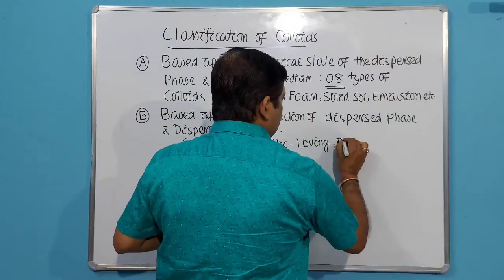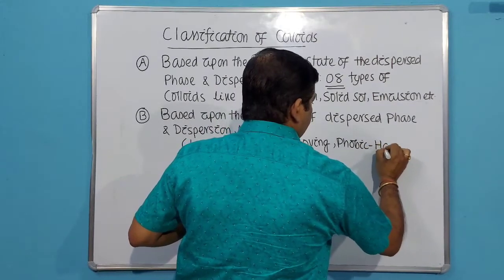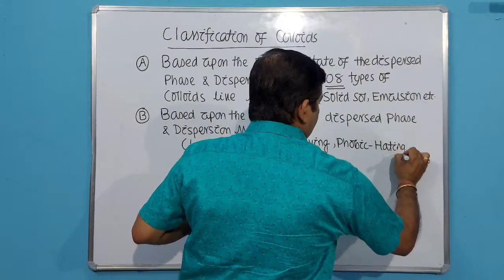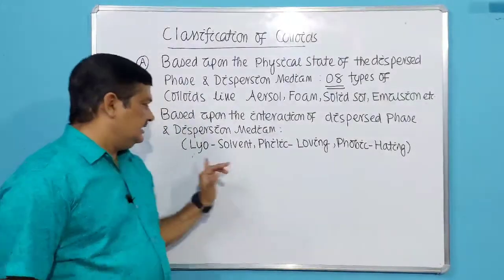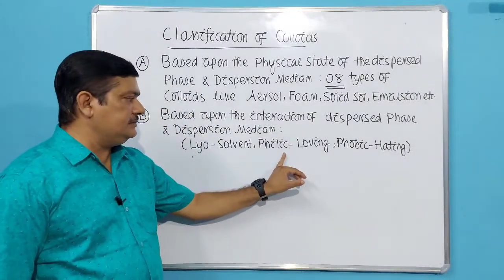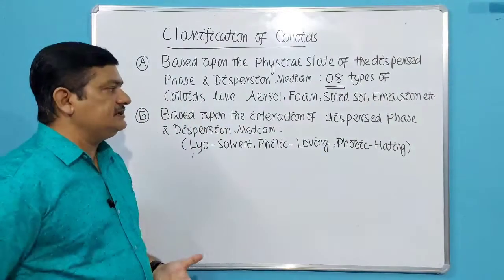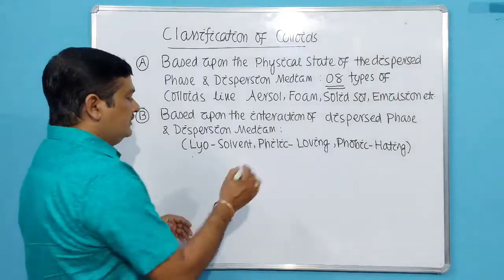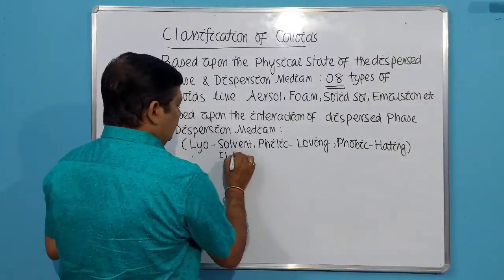Then phobic means hating. So if you remember the meaning of these three words, lyo means solvent, philic means loving, phobic means hating. So as per the interaction of dispersed phase and dispersion medium, the colloidal solutions can be of two types, that is